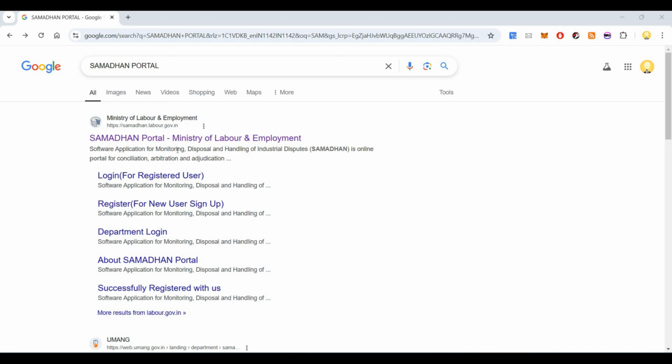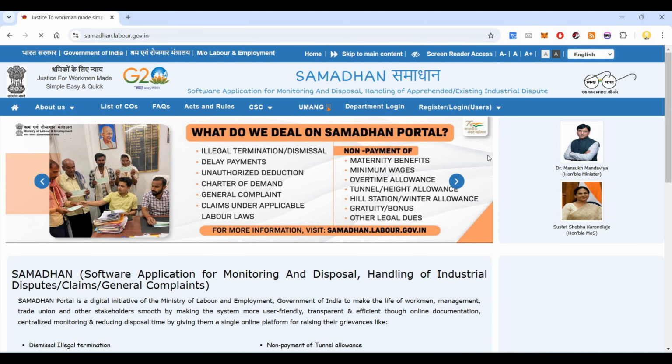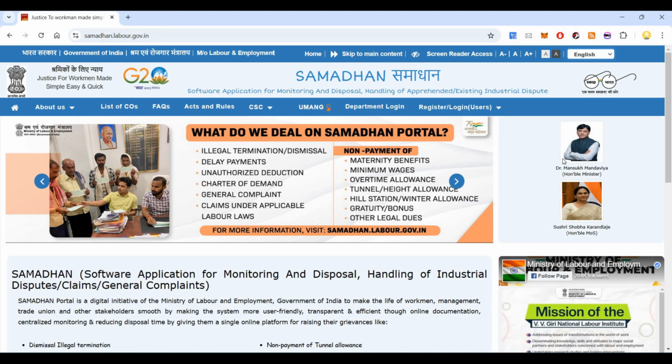Today I wanted to introduce a useful portal which is developed by the Ministry of Labor and Employment. It's called Samadhan Portal. You can come to Google and search for Samadhan Portal. After coming here, you can enter this website. This website will help you sort your grievance in various departments.